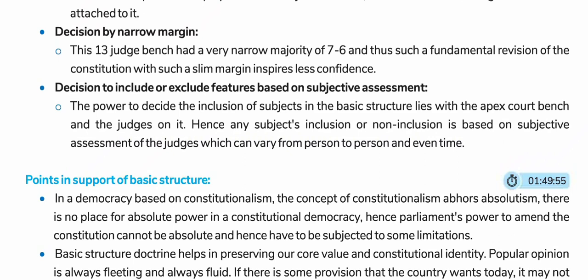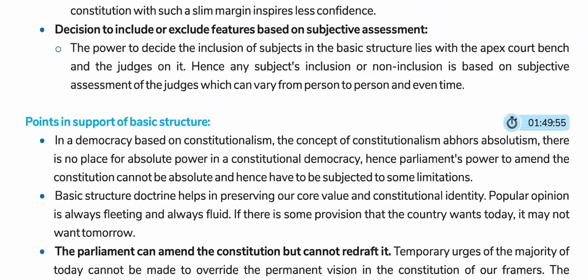Decision by narrow margin. This 13-judge bench had a very narrow majority of 7 to 6, and thus such a fundamental revision of the Constitution with such a slim margin inspires less confidence. Decision to include or exclude features based on subjective assessment. The power to decide the inclusion of subjects in the basic structure lies with the apex court bench and the judges on it. Hence, any subject's inclusion or non-inclusion is based on the subjective assessment of the judges, which can vary from person to person and even time.